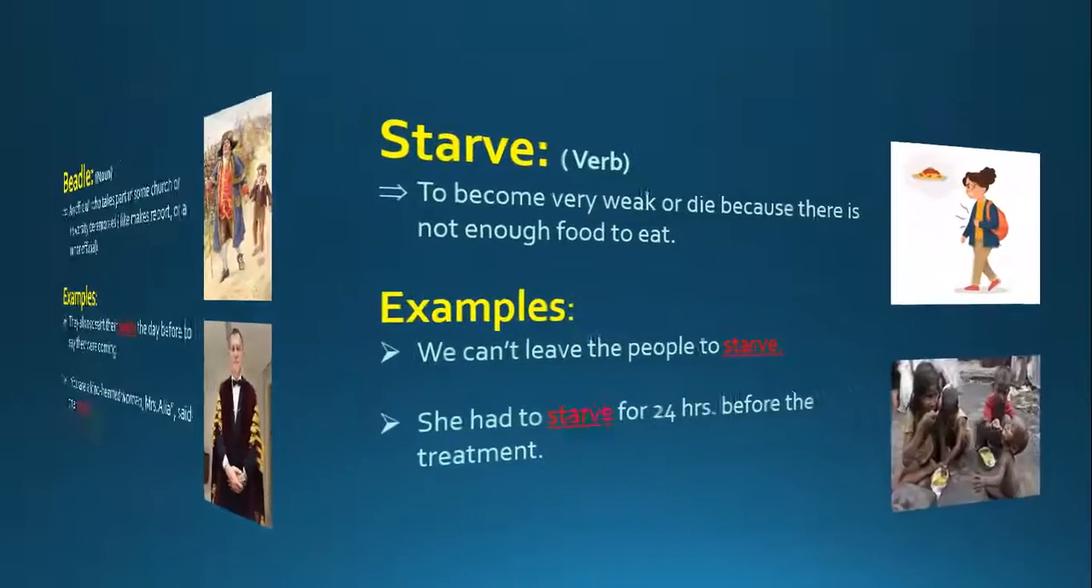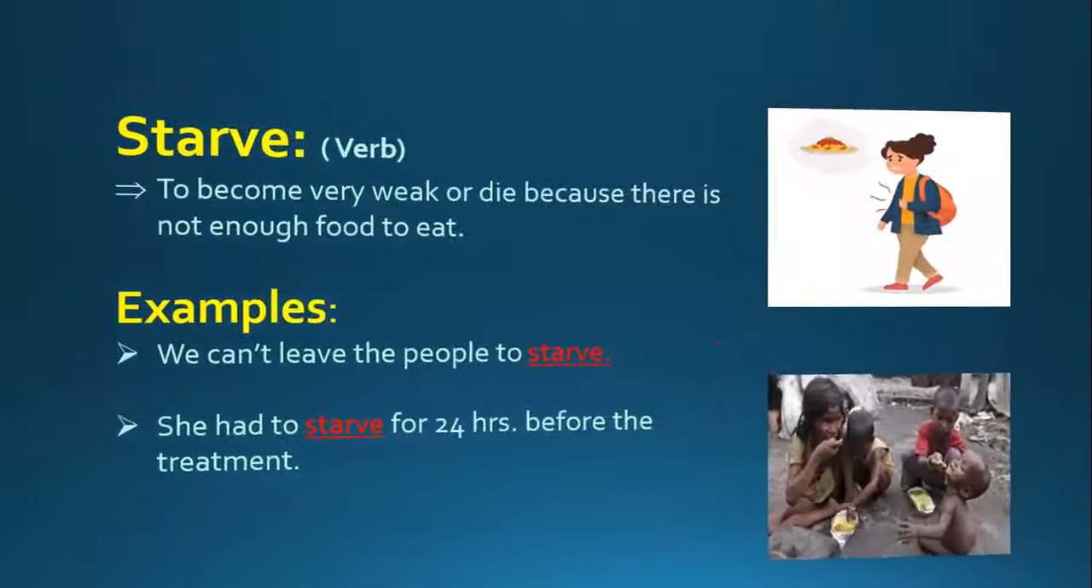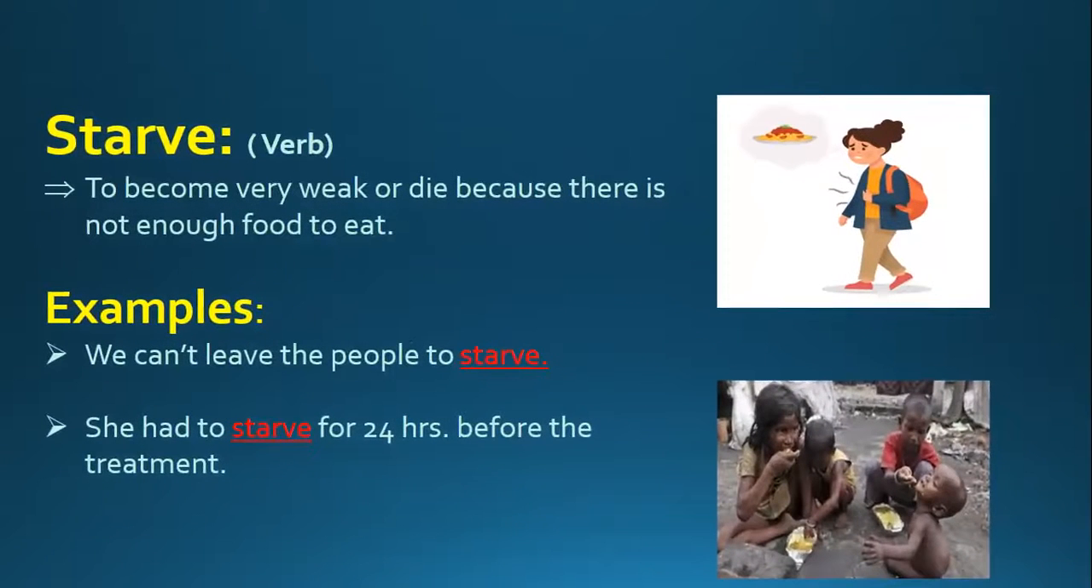Our next word is starve. Starve is a verb. It means to become very weak or die because there is not enough food to eat. There is a girl who is feeling hungry. She does not have food to eat, so she is starving. There is another picture of poor children who do not have basic needs of their lives like food or home. So they have to starve for the whole day sometimes and for more than a day sometimes.